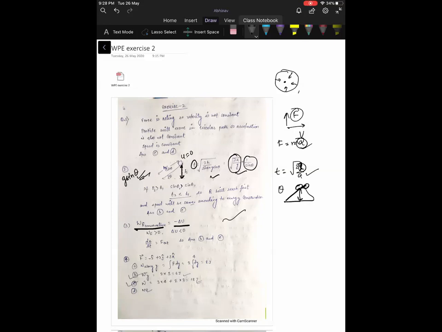Of course, its kinetic energy will decrease. Okay. The rate of change of total momentum of a many particle system is proportional to the net external force acting on the system. This is a correct statement.